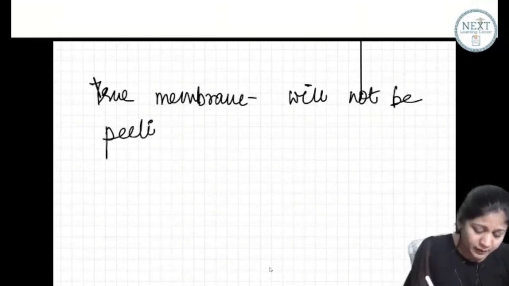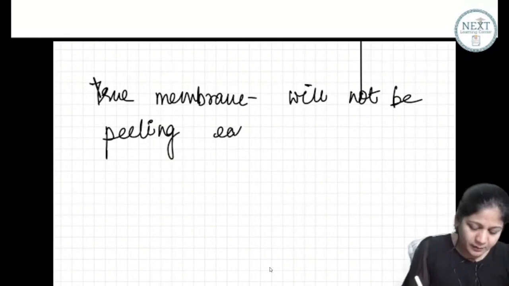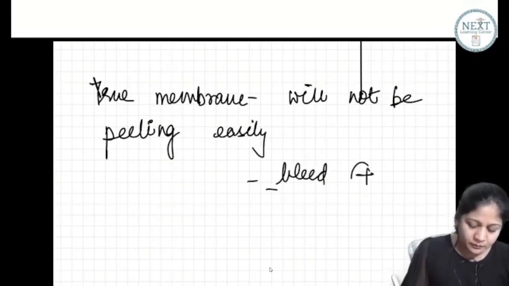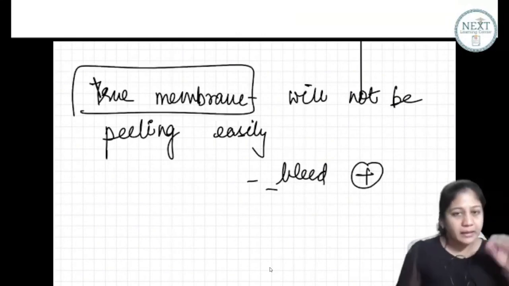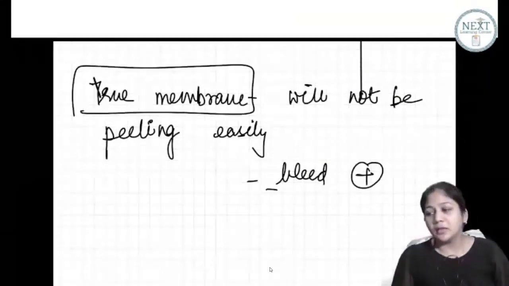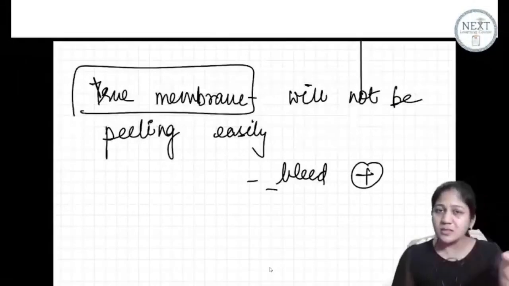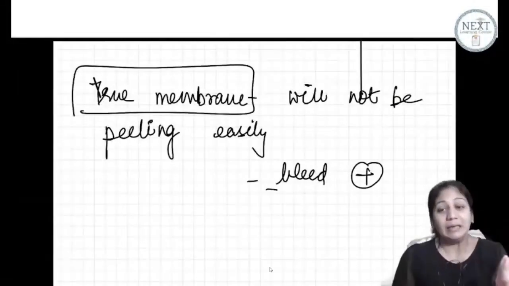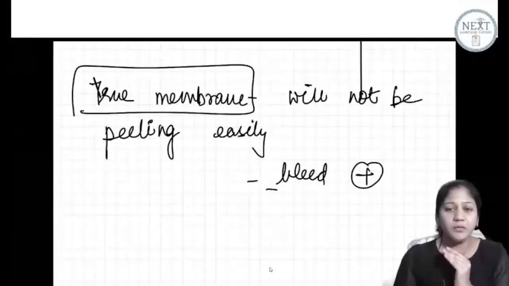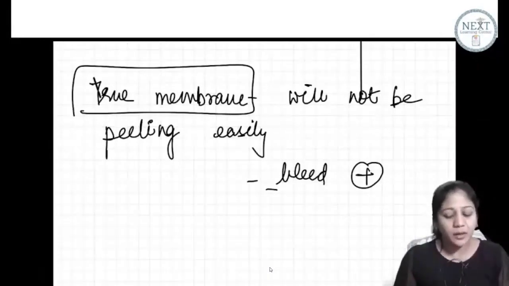So this is the characteristic clinical picture of the true membrane. If it's a false membrane or it's just an exudate which can be because of anything, then it will be peeled very easily. Okay? It will not bleed.